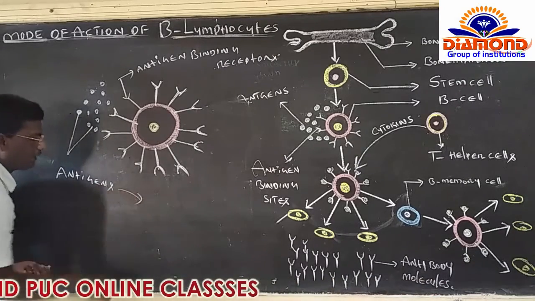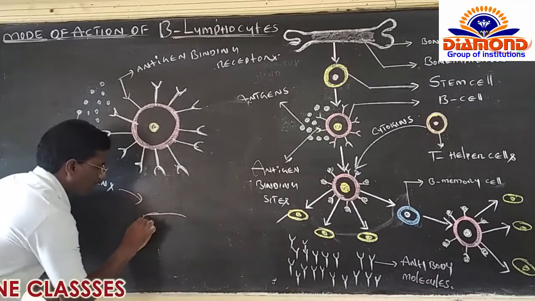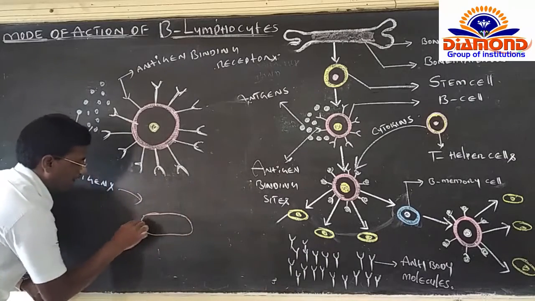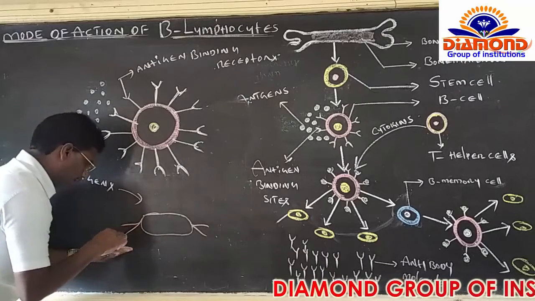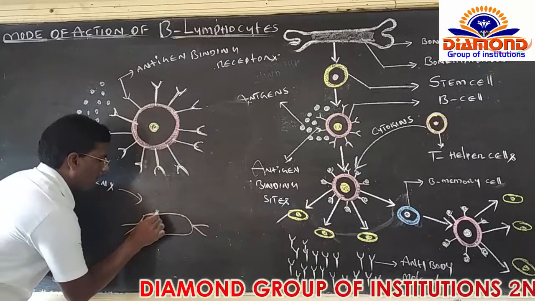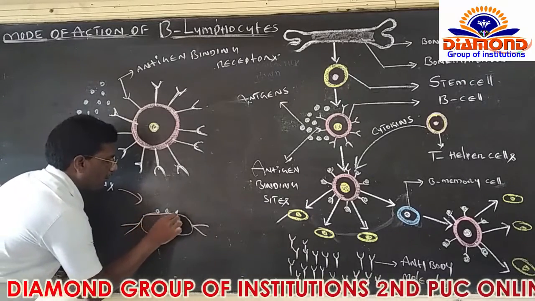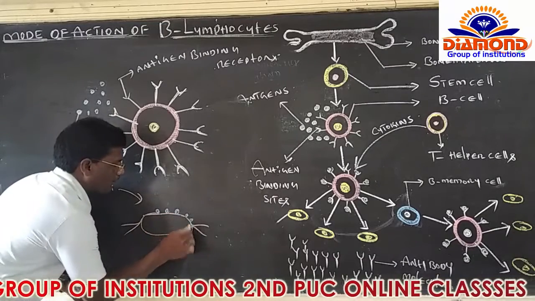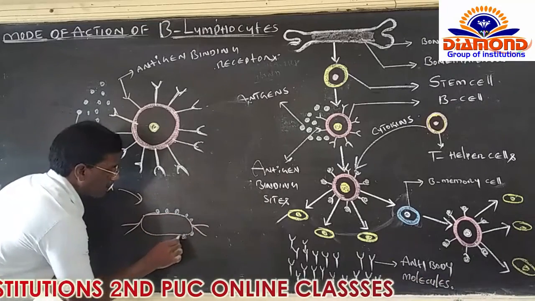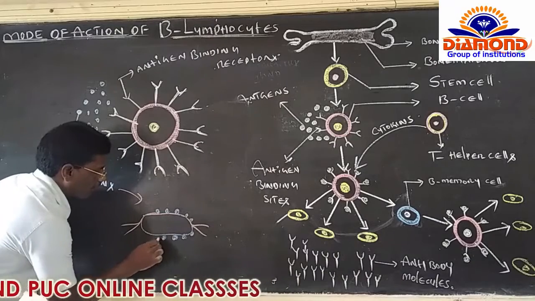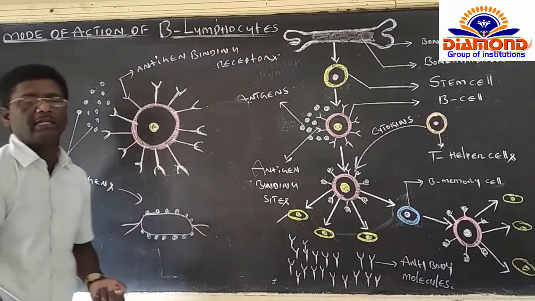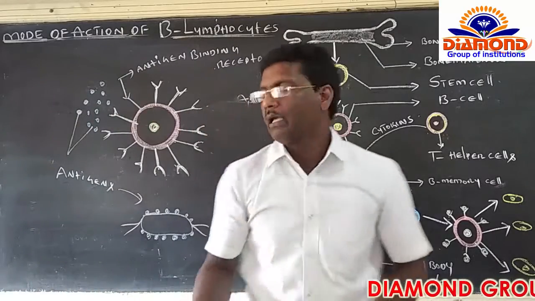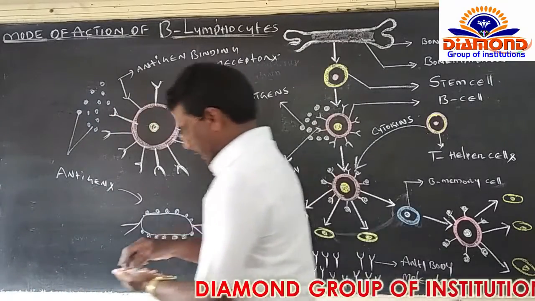In the previous class I made it clear. Take one virus, otherwise one bacteria. On the surface of the virus or bacteria, some protein molecules or toxic substance molecules are present. These, present on the surface of any pathogen, either virus or bacteria, are called antigens.